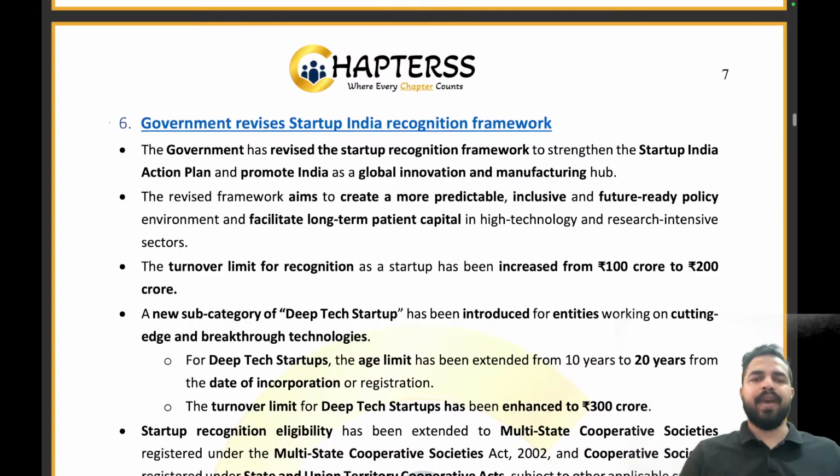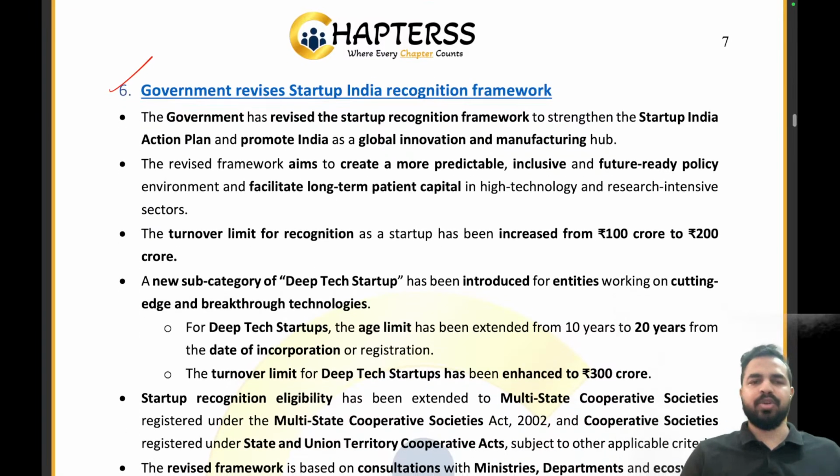So the government revises the Startup India recognition framework. As you all know, we have a Startup India program in which we provide a better ecosystem and services to nurture and scale up the startups of the nation, right? So now the Government of India has decided to revise the Startup India recognition framework. Now, what exactly are the changes we have brought here? That's what we are going to discuss.